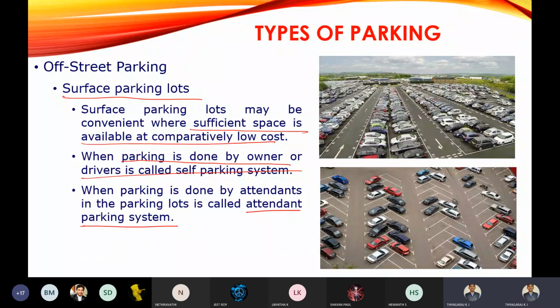So remember, in off-street parking, surface parking lots will be there. Parking the vehicles in huge or big surface lots, we are going to call surface parking lots, and it will have sufficient space, and the cost of the parking is very less. This is about surface parking.